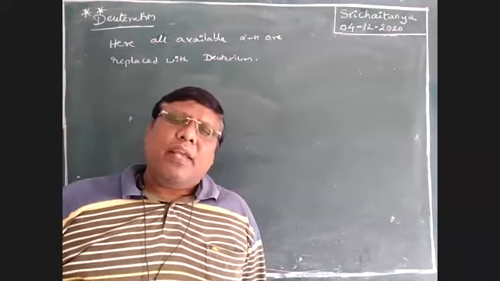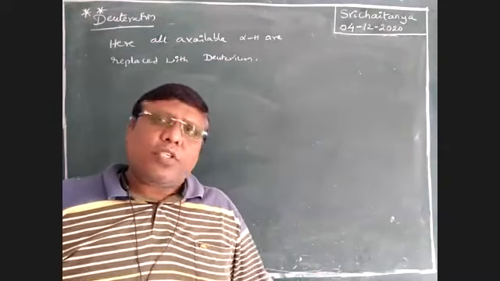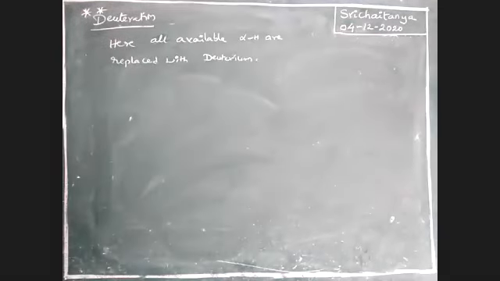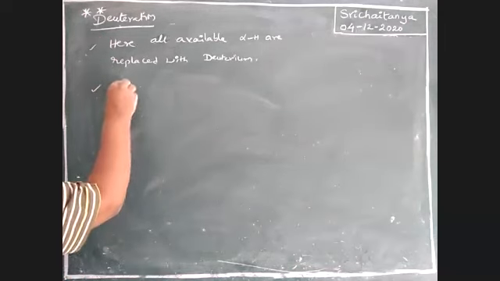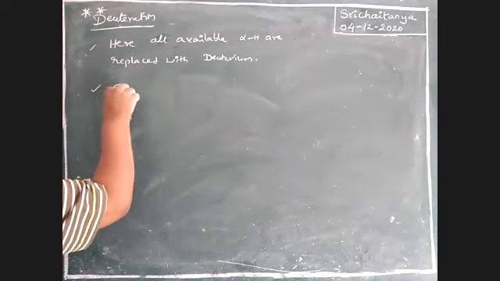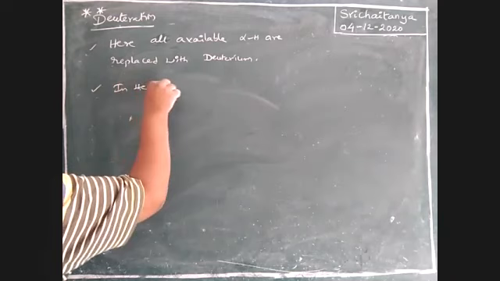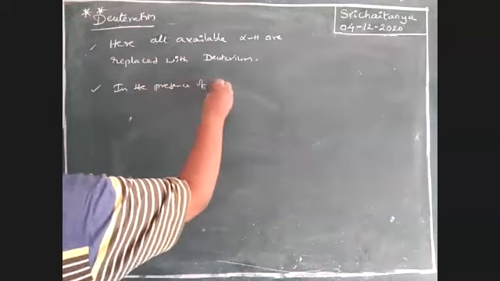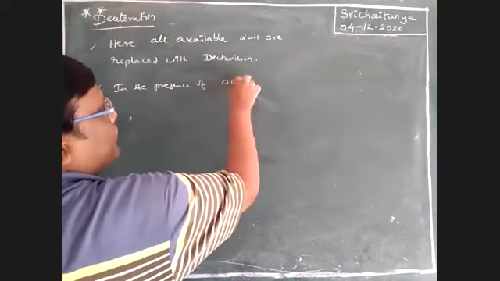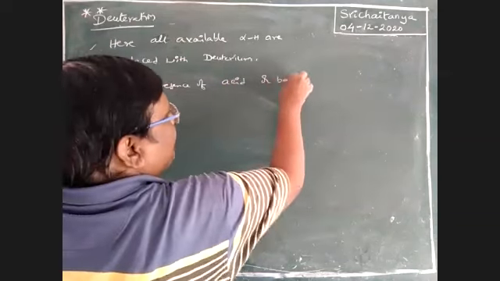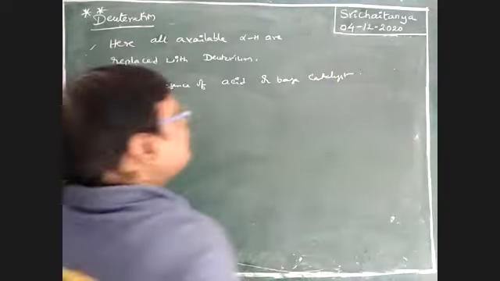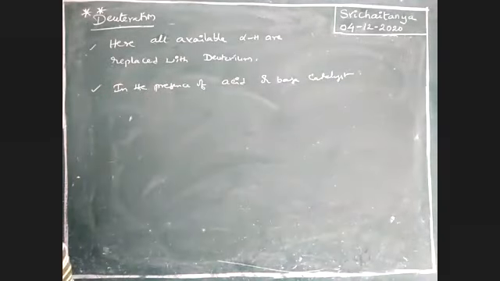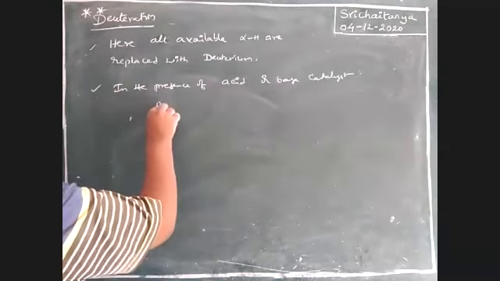Almost, a little exemptions. Almost. Okay. Here, this reaction takes place in the presence of acid or base catalyst. So what are those reagents?